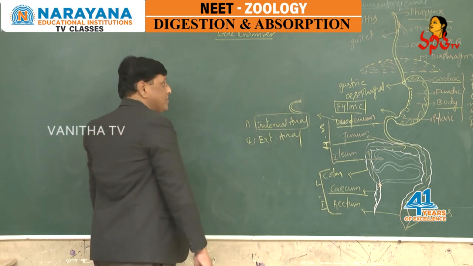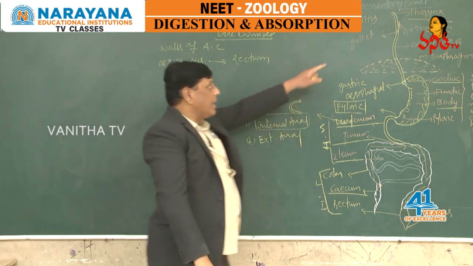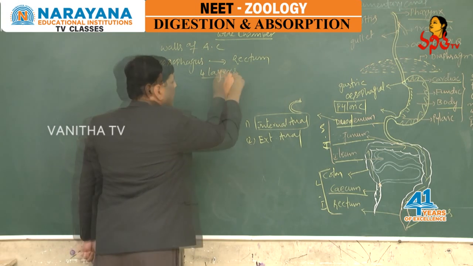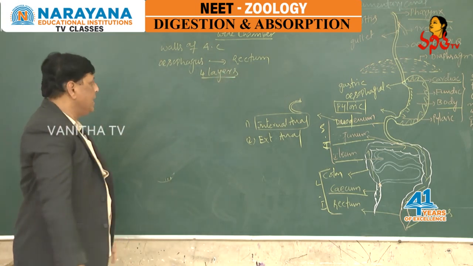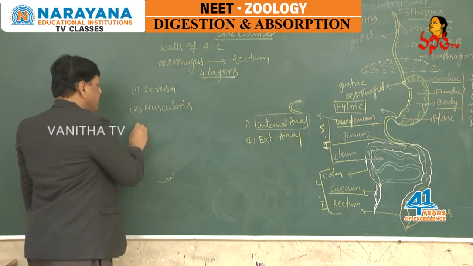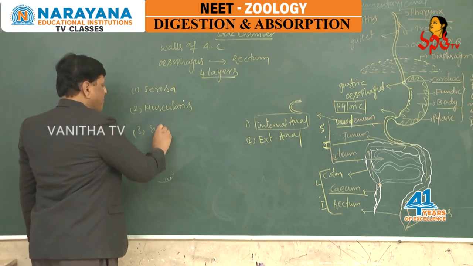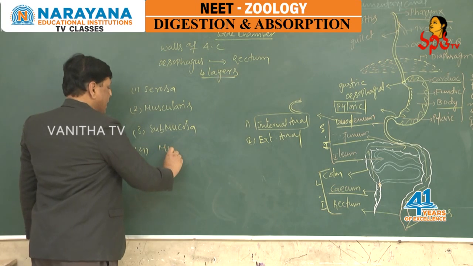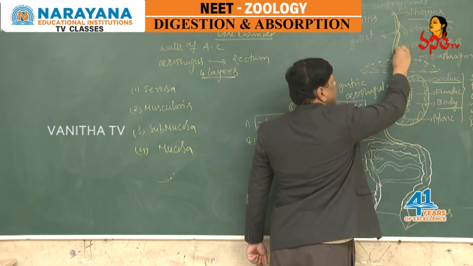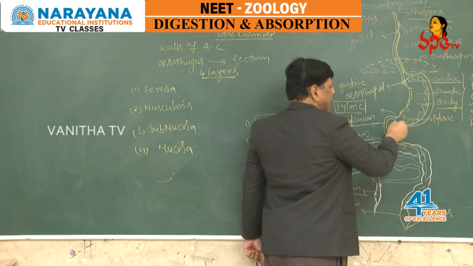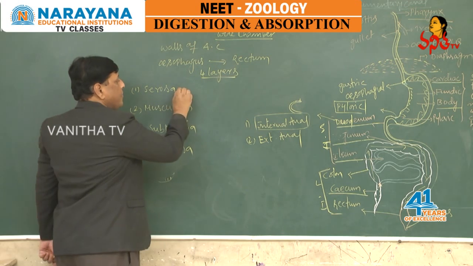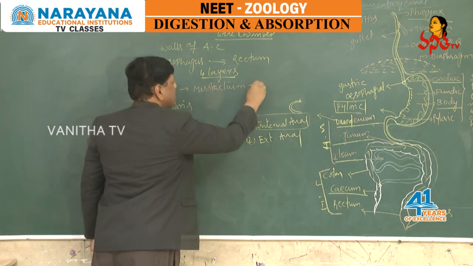When we see the walls of the alimentary canal, right from the esophagus to the rectum, it is made up of 4 layers made with different kinds of tissues. The outer layer is the serosa, the second layer is the muscularis, the third layer is the submucosa, and the inner layer is the mucosa. Along the length of the alimentary canal up to the rectum, the outer layer is called the serosa. It is made with mesothelium plus connective tissue.